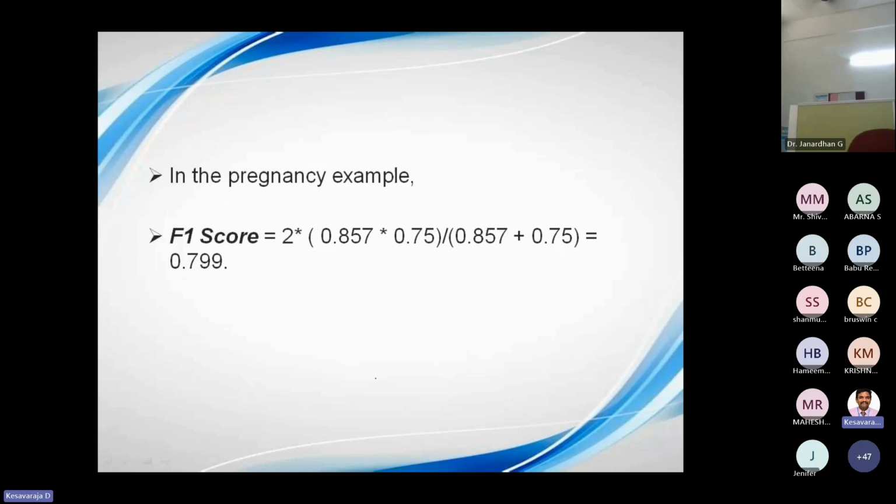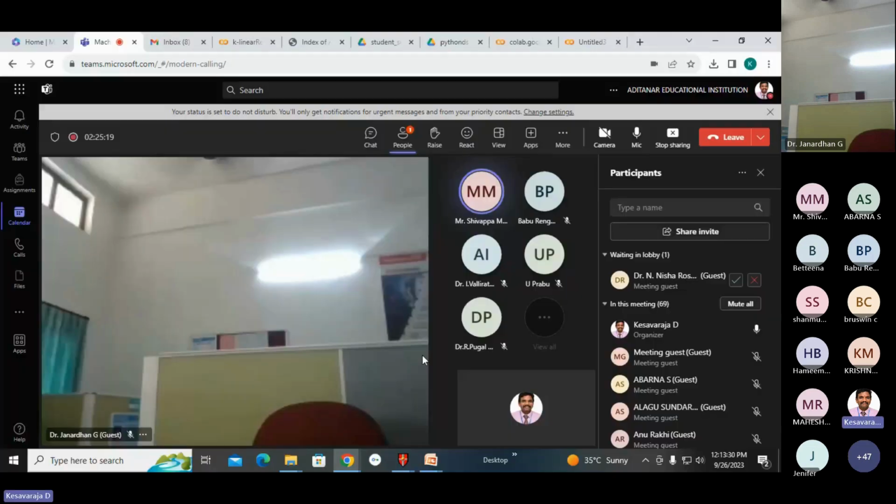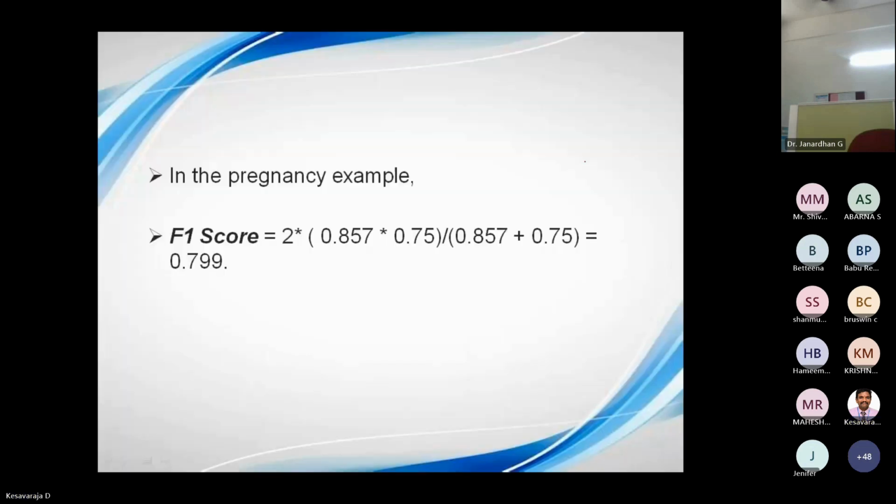So I will summarize the entire thing. I will complete in 5 minutes. Initially, I will start from what is machine learning. Machine learning means that, without an explicit program, the system can automatically train and provide a result. The major theme of machine learning is to extract knowledge from data.